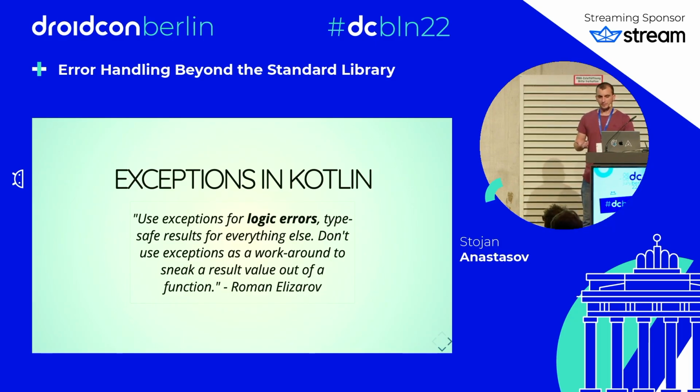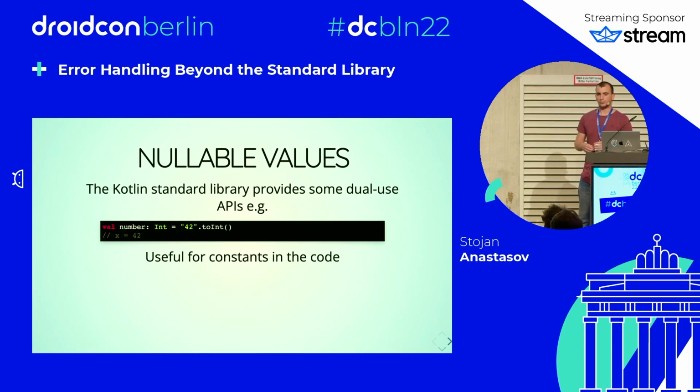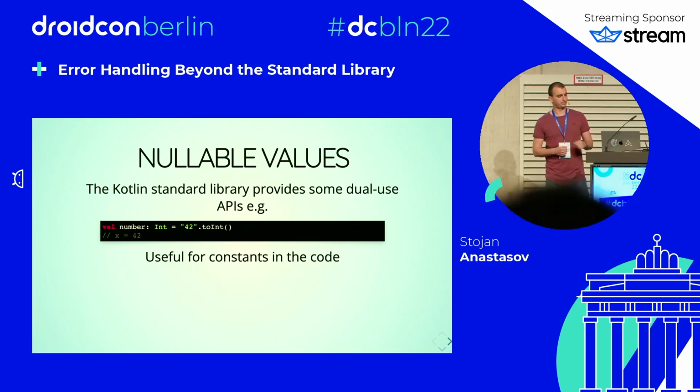So Kotlin brings us another option. We can use nullable values to signal failure. For example, the standard library has a lot of examples for this. The toInt function takes a string and returns an int, and will fail with an exception in case of an invalid value. This is useful when you have some constant in the code and you want to convert it to an int. There, an invalid string would mean a logic error or something that we've written in the code.